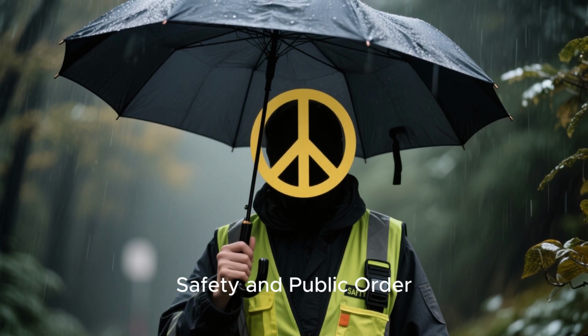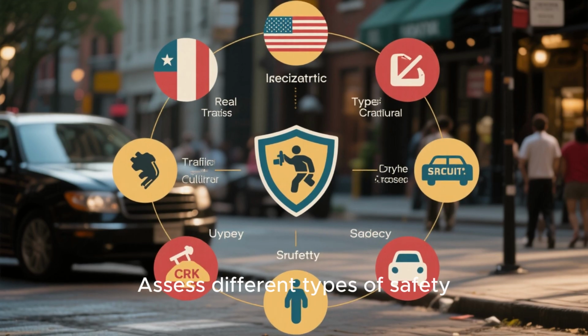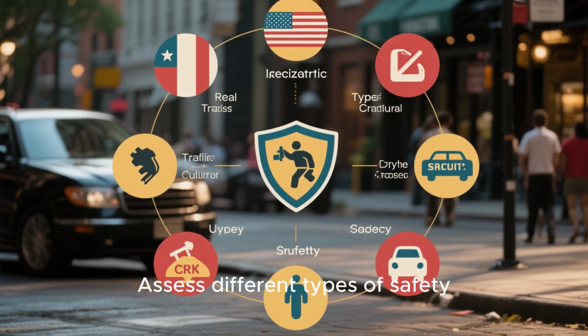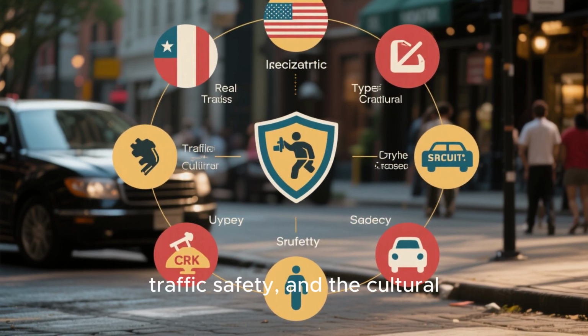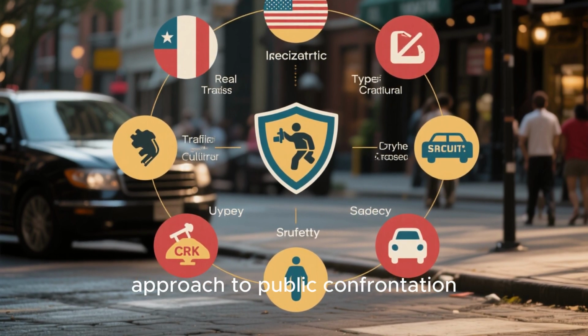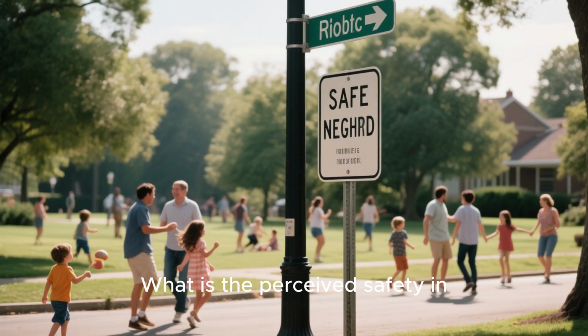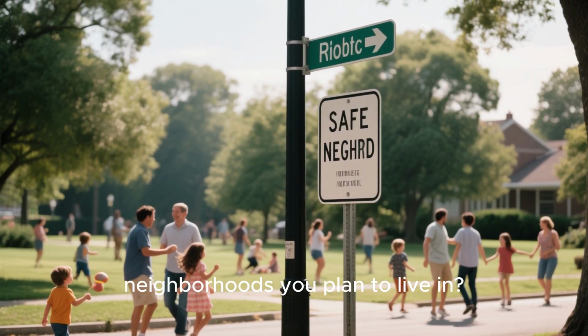4. Safety and public order go beyond crime rates. Assess different types of safety: political stability, petty street crime, traffic safety, and the cultural approach to public confrontation. What is the perceived safety in neighborhoods you plan to live in?